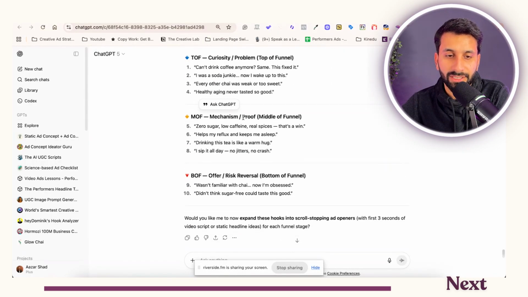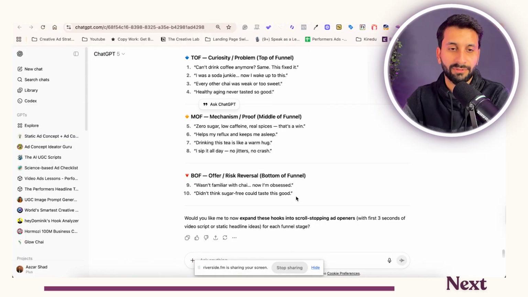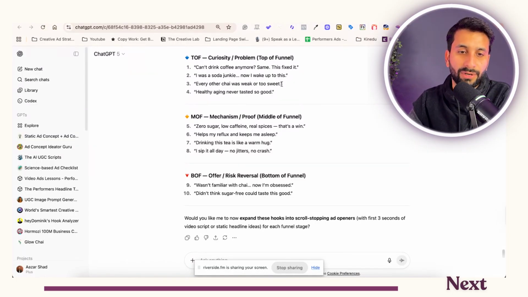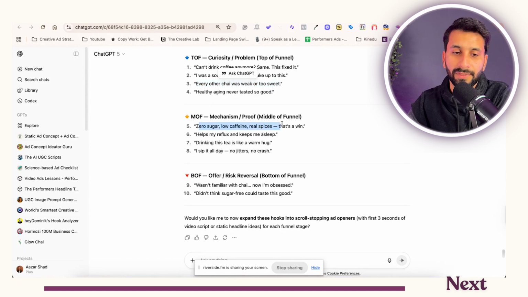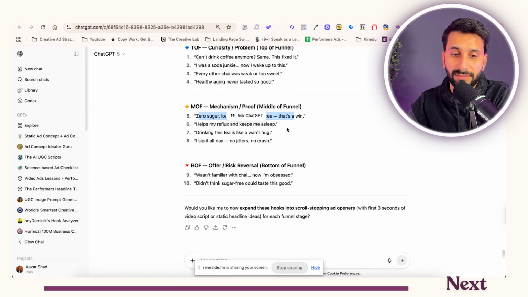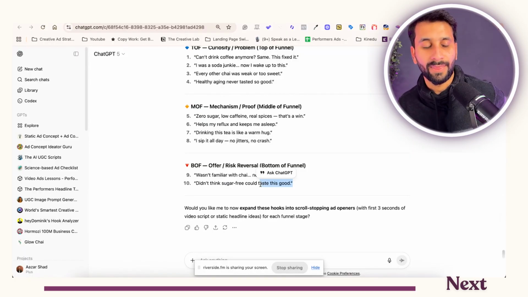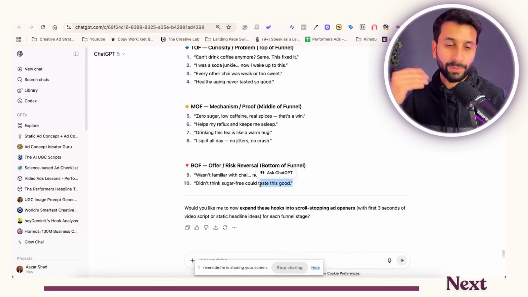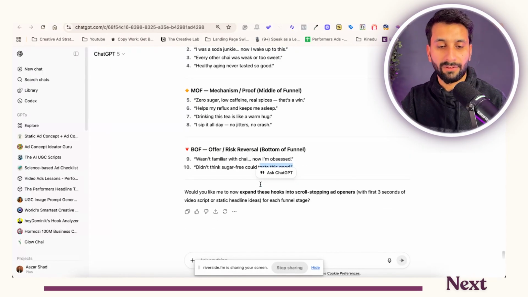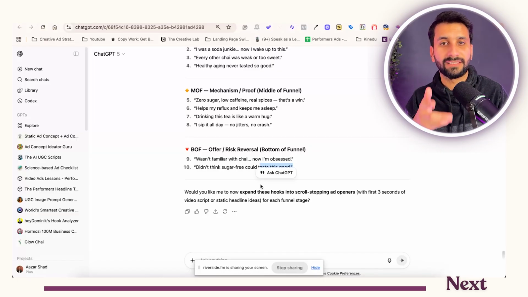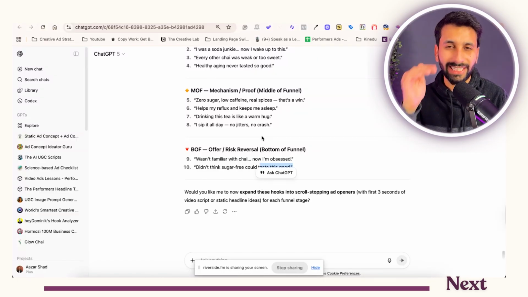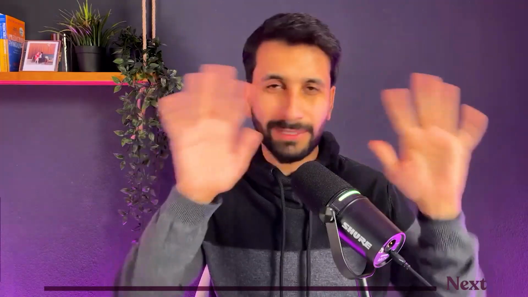And then I asked, okay, generate 10 hook headlines, and it gave me 10 hook headlines from the funnels. So I think eventually what I found out was that every chai is weak or too sweet. I could use that as an angle. Low caffeine, I've not talked about that as an angle. I didn't think sugar-free tastes so good. This was so good. So these are 3 angles I would definitely take, plus the research that I did, and I will make new ads out of it. This is what AI can do for you, really synthesizing and labeling and clustering it in the right way. Let's go next. So your job is not done already.